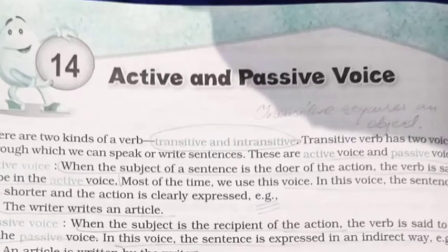Transitive requires an object. Okay, so a transitive verb requires an object, as I have explained. A transitive verb has two voices through which we can speak or write sentences. This much is clear. What is transitive? Transitive requires an object. Without an object, a transitive verb is not there, because it asks the question what, whom.